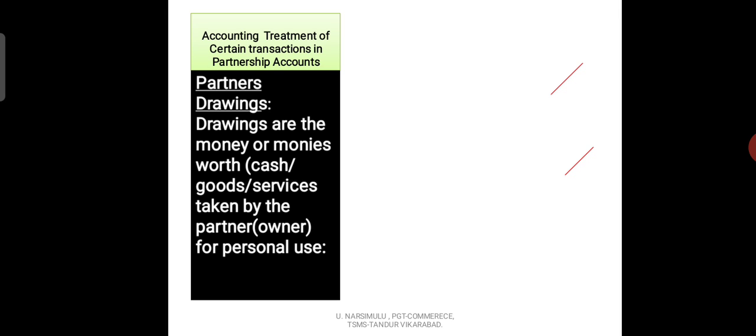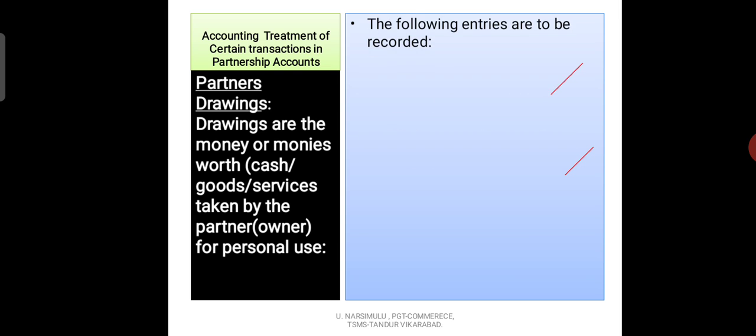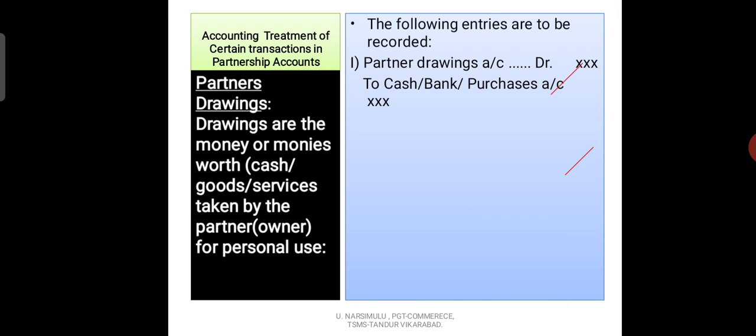So what are the two entries? Just observe. Partners' drawings account debit to cash, bank or purchases account. If the partner takes away any goods, then that is shown in the purchases account.